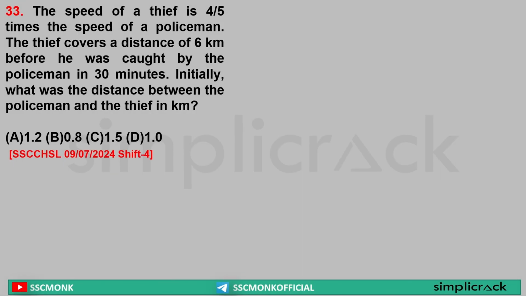Sir, the speed of the thief is 4 by 5 times the speed of the policeman. The thief covers a distance of 6 km before he is caught by the policeman in 30 minutes. Initially, what was the distance between the policeman and the thief? Now, sir, what is happening?